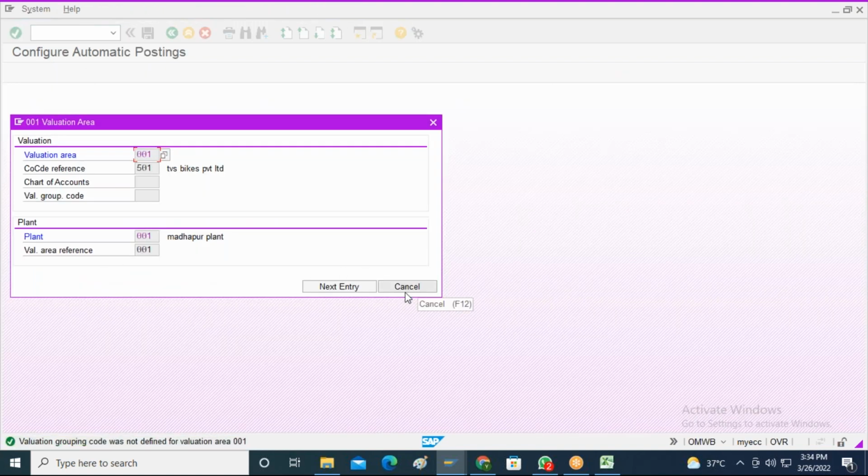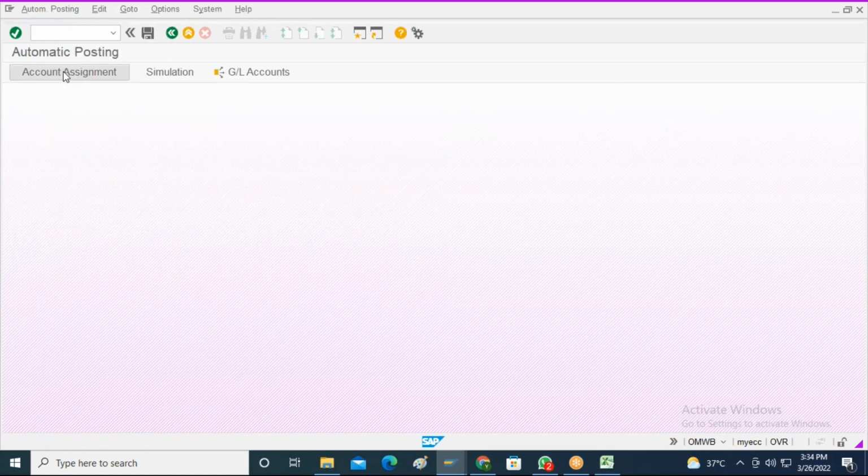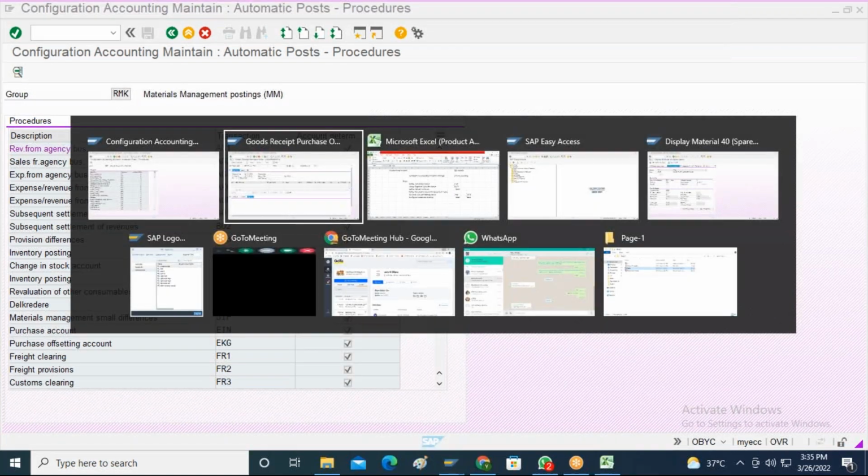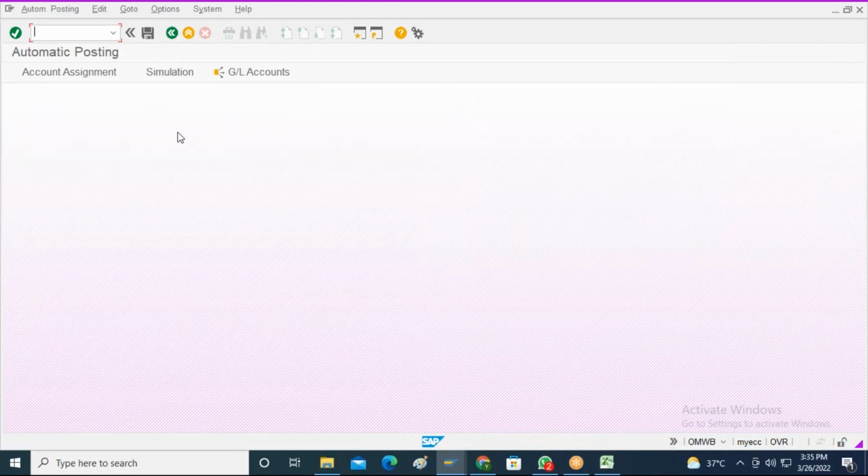Let me go to configure automatic postings. I will click on cancel. I will go to the account assignment. In the account assignment, see all these transaction event keys, right? I have seen these transaction event keys in movement type 101. So if I am trying to post a goods receipt against the purchase order with the help of movement type 101, these are the transaction event keys that are going to trigger. What are those transaction event keys? Those which are available in movement type 101.